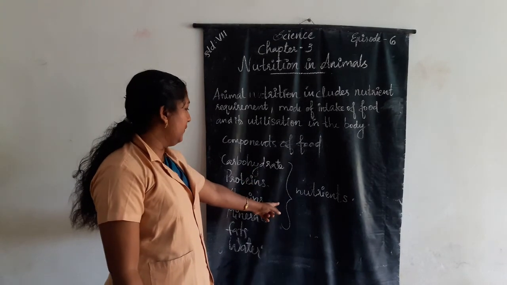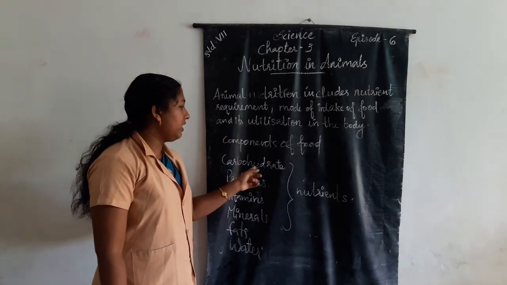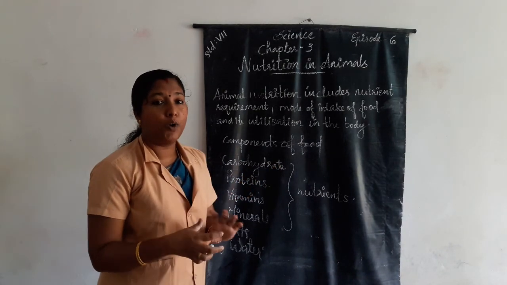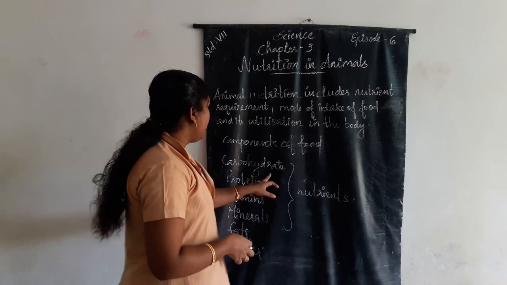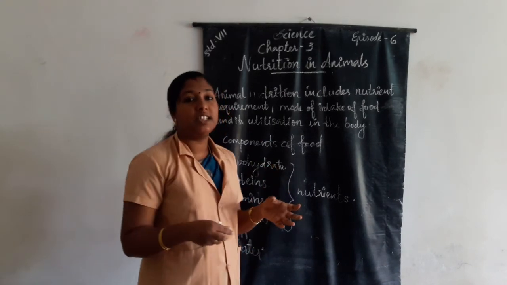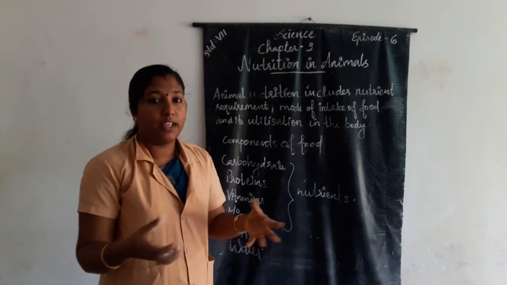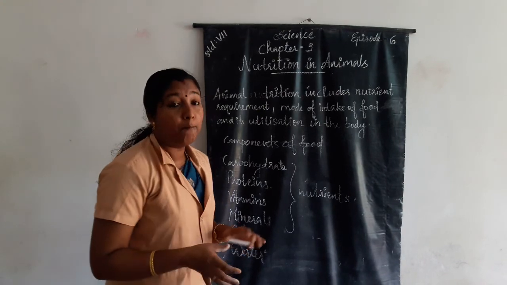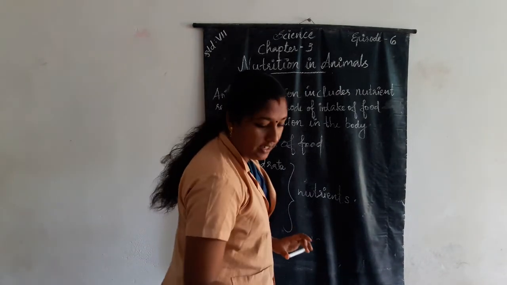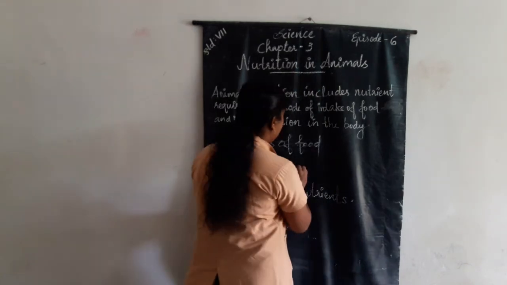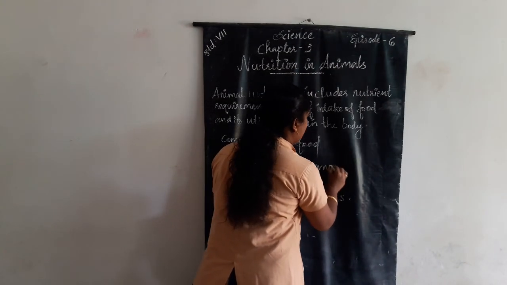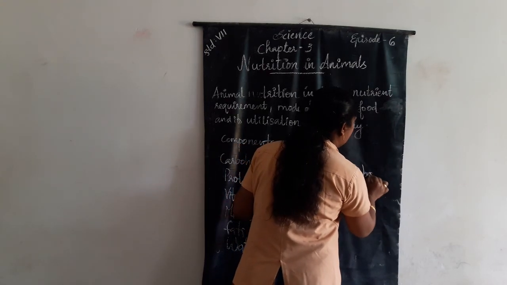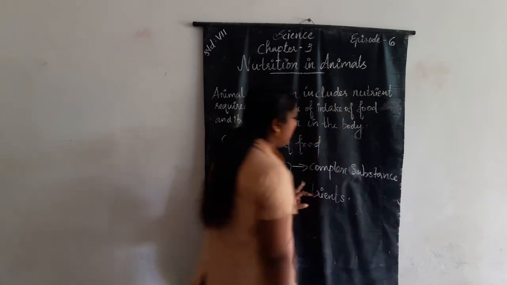Among these components of food, carbohydrate is also a component of food. The carbohydrate is present as a complex substance.